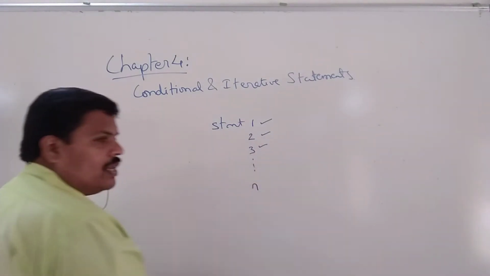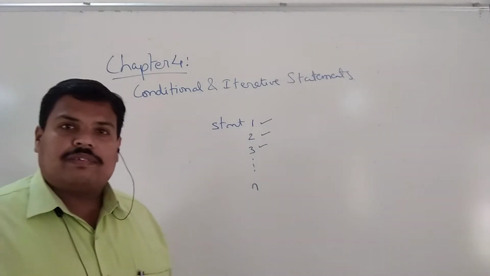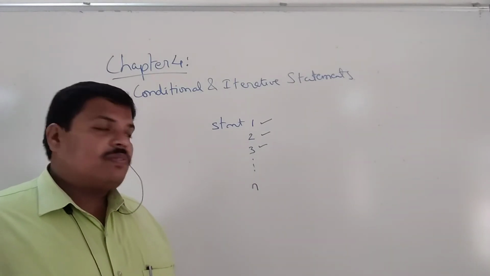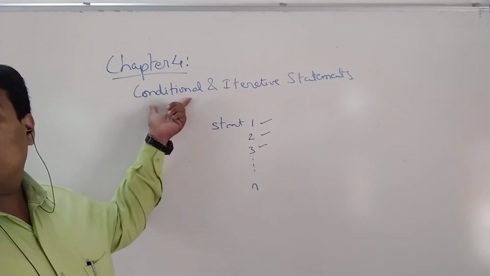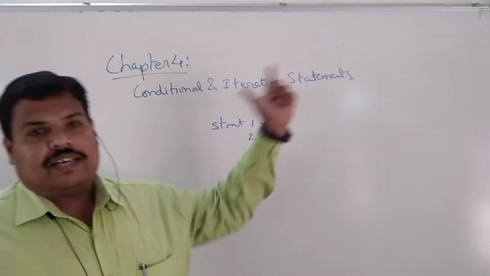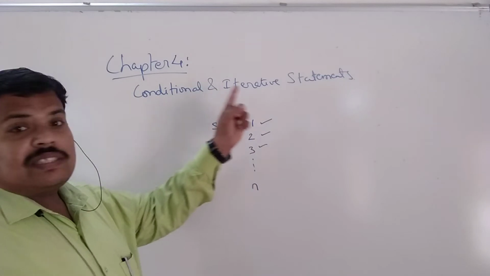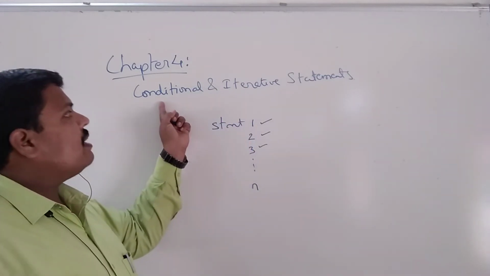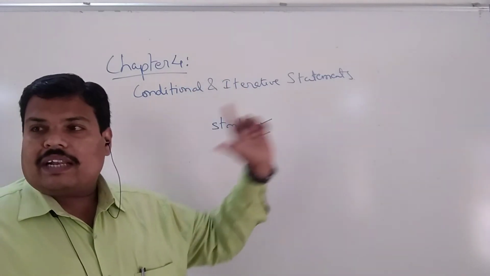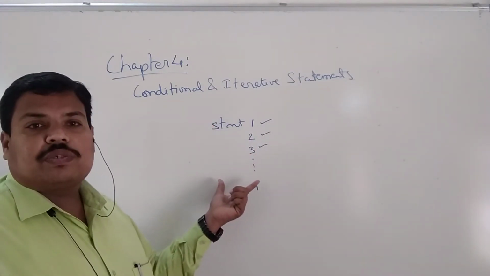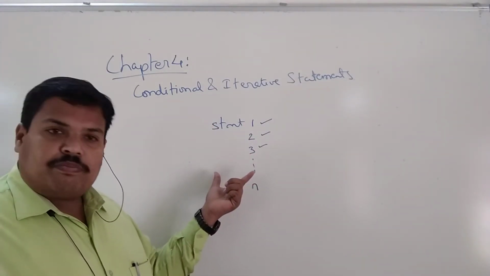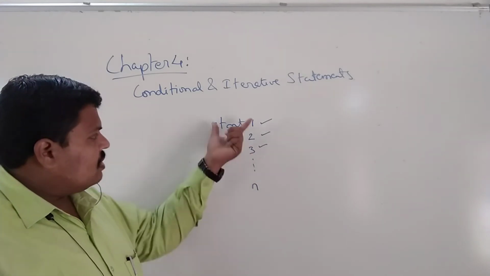So all the statements will get executed in sequence unless there are some statements known as conditional and iterative. Please remember, conditional is different, iterative is different. I'll mention it separately. Otherwise the sequence of execution is prefixed. It is already fixed like this.